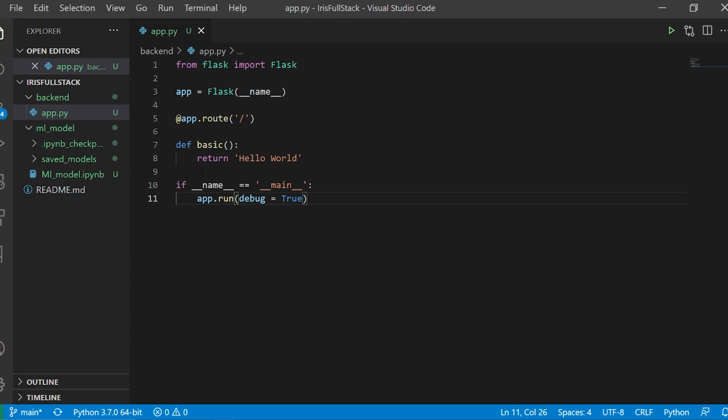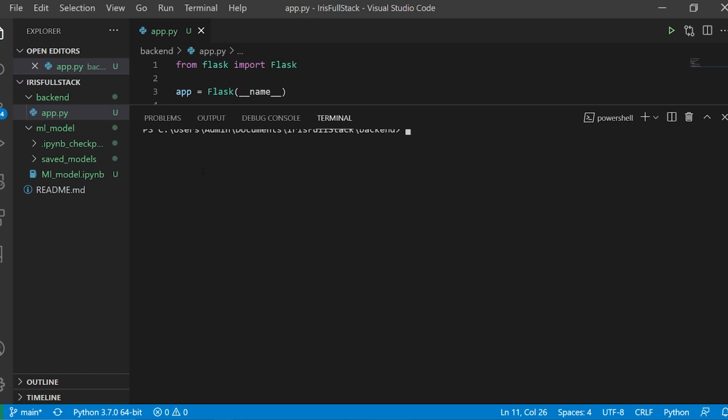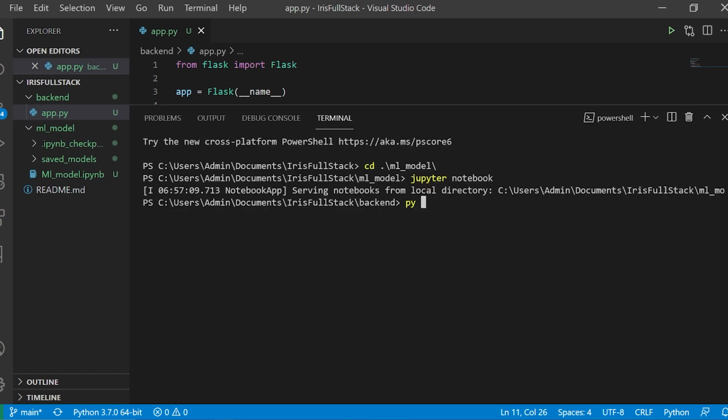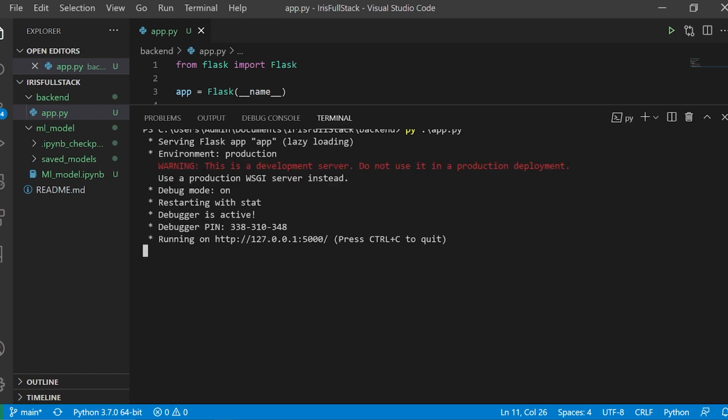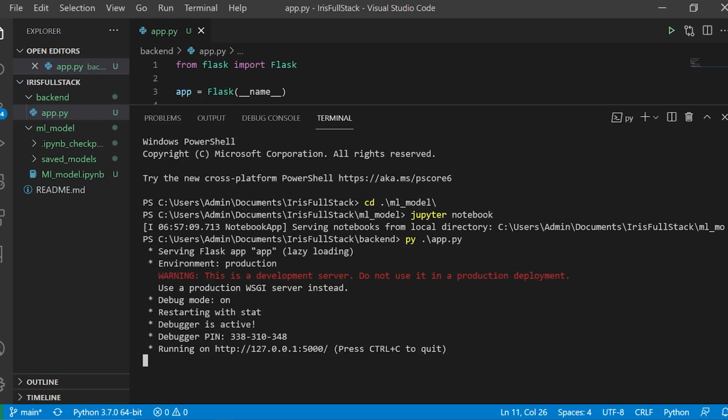Anyway, so this is my Flask code, and now let me just check it. Okay, so here I'll run it. I'll clear everything. And here the way I run it, I'll say py space app.py. So py is basically Python. If you're working with Linux or Mac, please type python. Okay, py specifically works for Windows at the moment. So py space app.py, and this is the local route that I get.